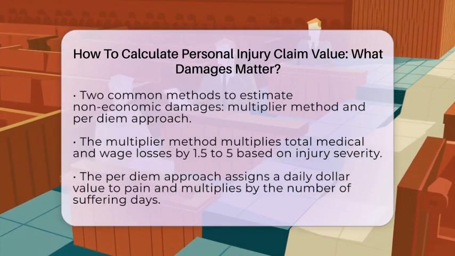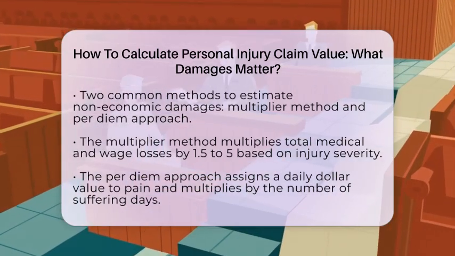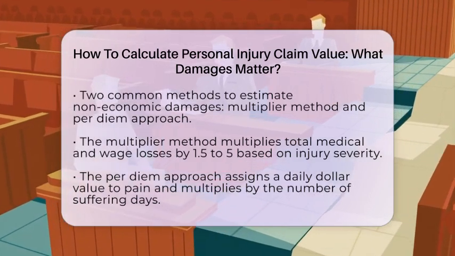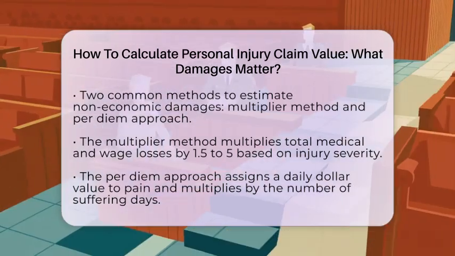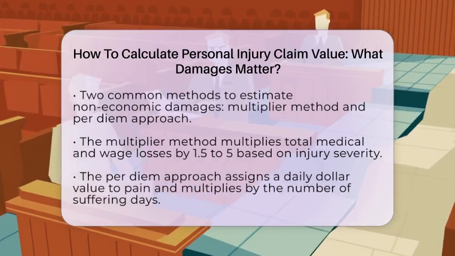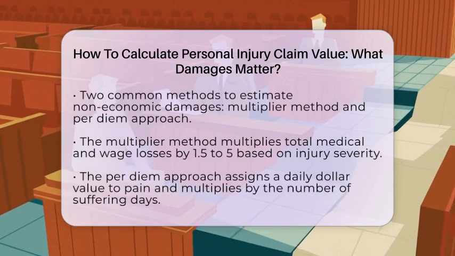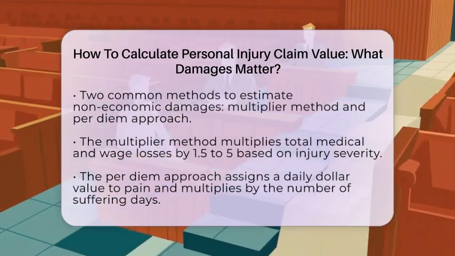The second method is the per diem approach. You assign a daily dollar value to your pain and suffering, say $100 per day, and multiply that by the number of days you expect to experience pain. If you expect to suffer for a year, that's 365 days, which totals $36,500.